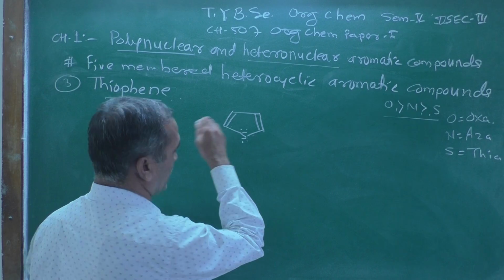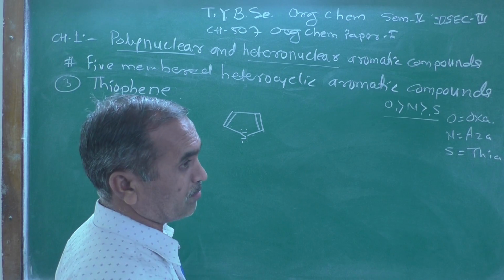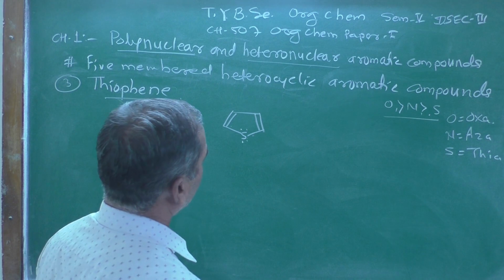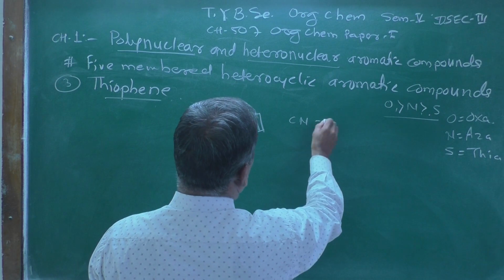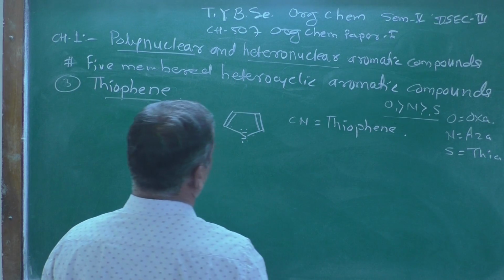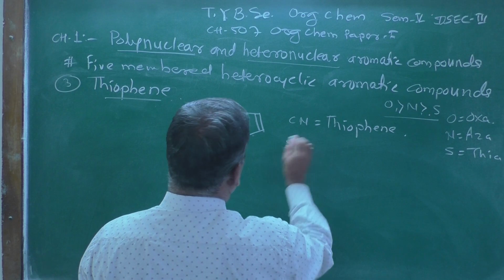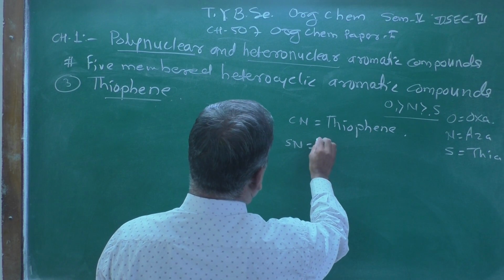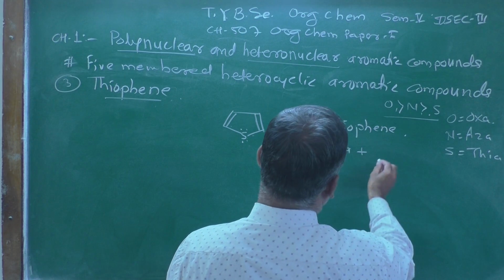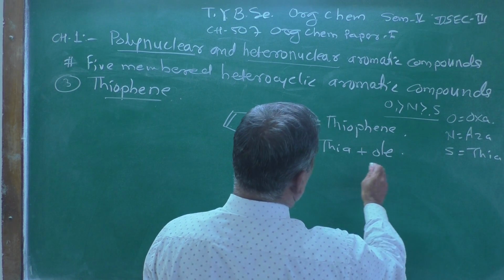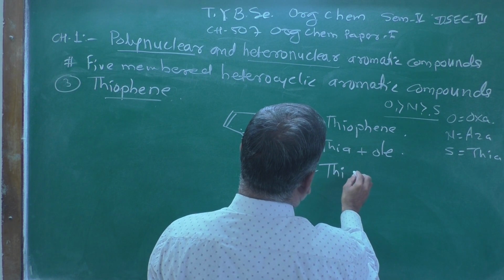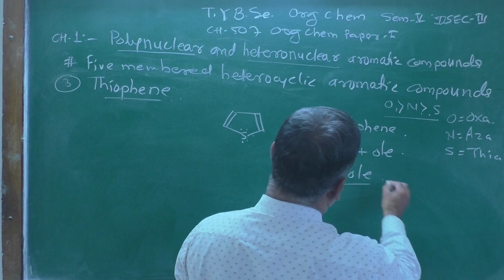It is an aromatic compound. The common name of this compound is thiophene, whereas the systematic name: here sulfur is there, so we use thia plus the five-membered ring suffix ole, and combining them, the resulting compound is thiole.